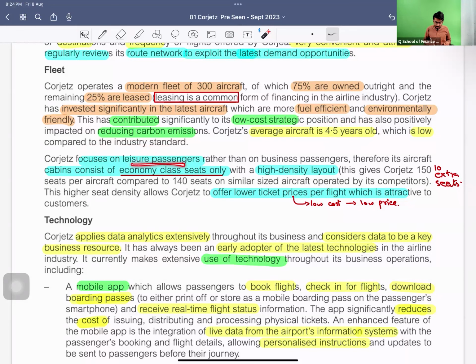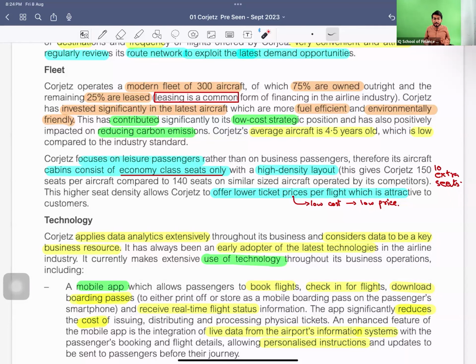Corjetz focuses on leisure passengers rather than business passengers. Why? Its aircraft cabin consists of economy class seats only, so they do not have business class or first class. Obviously, first class cannot happen because we are a low cost airline, and they are not focusing on business class customers. With the high density layout, the aircraft are made in such a way that more passengers can travel through it.